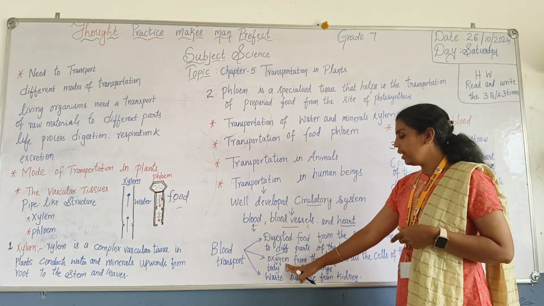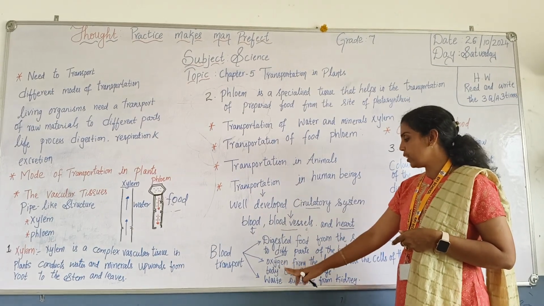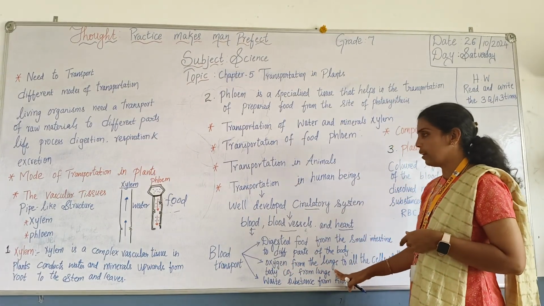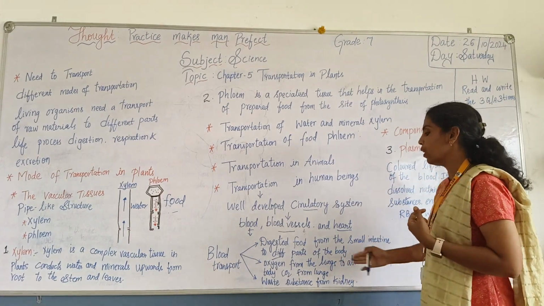Not only that, it also takes the oxygen. During respiration, oxygen is taken to the lungs, and from the lungs to the cells of the body.